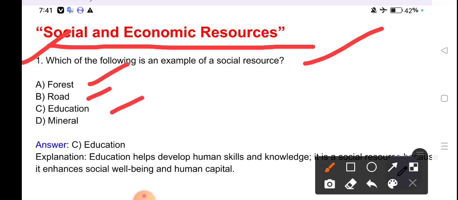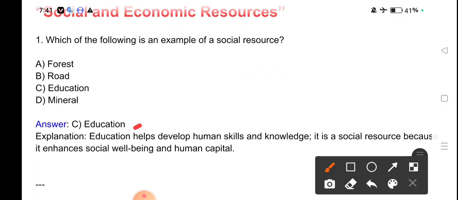Forest, road, education, mineral. Education. Education is an example of social resources. Education helps develop human skills and knowledge. It is a social resource because it enhances social well-being and human capital.